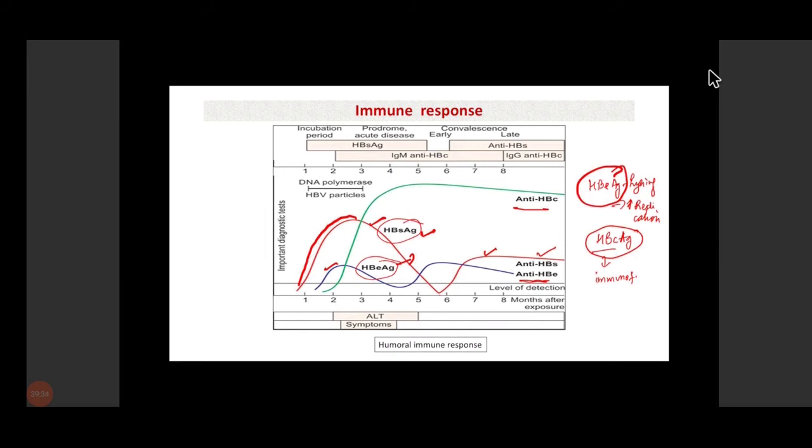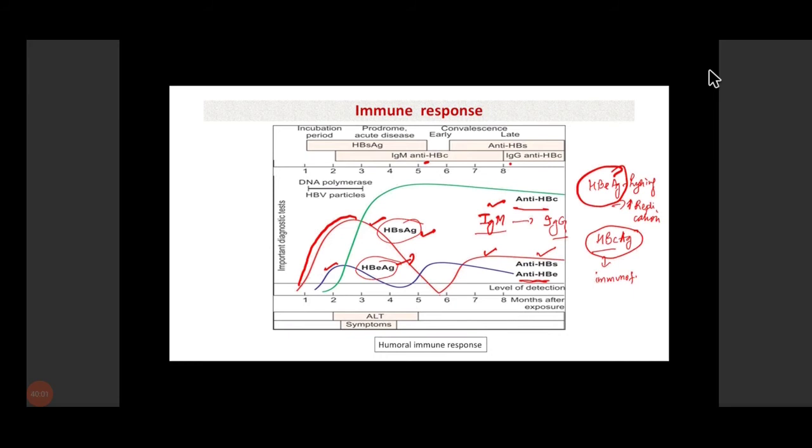So anti-HBc will start rising. Initially, for 3 to 6 months, it will be of IgM type, then it will become IgG type. So in acute infection there will be presence of IgM anti-HBc antibody in the serum of a patient infected with hepatitis B, and in chronic infection there will be presence of IgG antibodies.